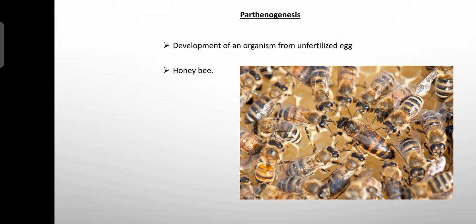So what is parthenogenesis? Parthenogenesis means the process of development of an organism from unfertilized eggs. The process of formation of the organism from the unfertilized eggs is called parthenogenesis.